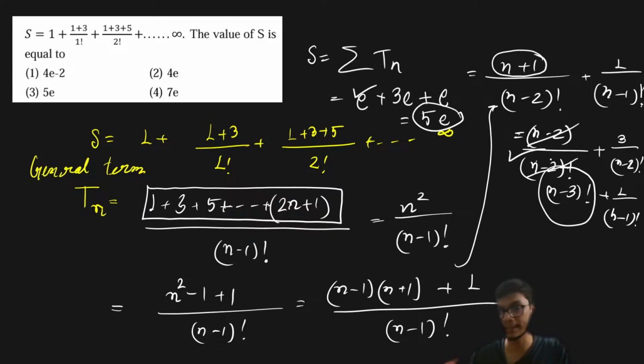There is the matter of n minus 1, but since the limit goes to infinity, n minus 1, n minus 2 or n minus 3 is not going to make any difficulty. So is this part clear to all of you? With this, you have the answer to this particular problem as 5 times e, that is going to be the correct answer. I hope the solution is clear to all of you.